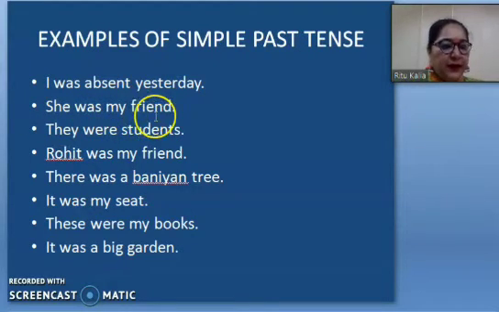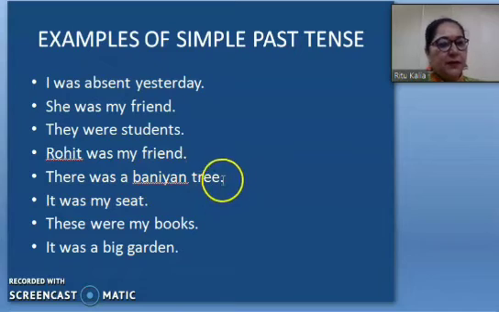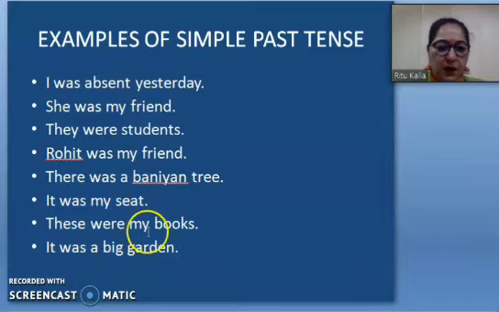She was my friend. In this sentence I'm describing about my friend. They were students. It means I'm describing about the students. Describe means to tell. Rohit was my friend. So in this sentence, I'm describing about my friend, and who was my friend? Rohit. I'm describing a name of a person. There was a banyan tree. In this sentence, I am describing a tree. Which tree? That was a banyan tree. It was my seat. Means I'm telling about my seat. These were my books.